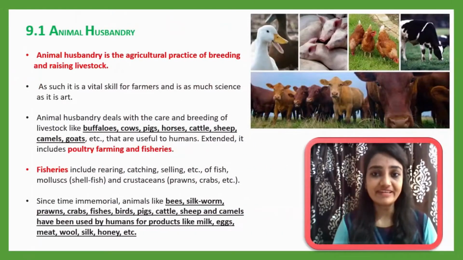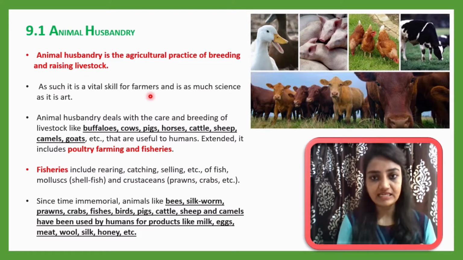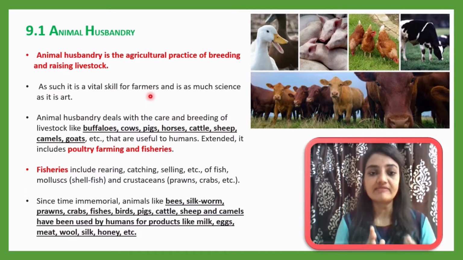First of all, let me define animal husbandry. Animal husbandry is the agricultural practice of breeding and raising livestock. This is the definition of animal husbandry. As such, it is a vital skill for the farmers. This is a skill in which not only the arts are included but also science is incorporated. So along with science and arts together, we can do very good work in animal husbandry.